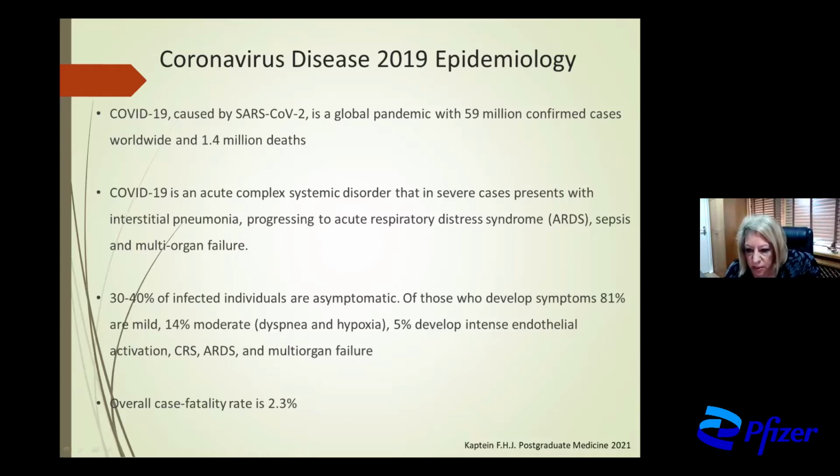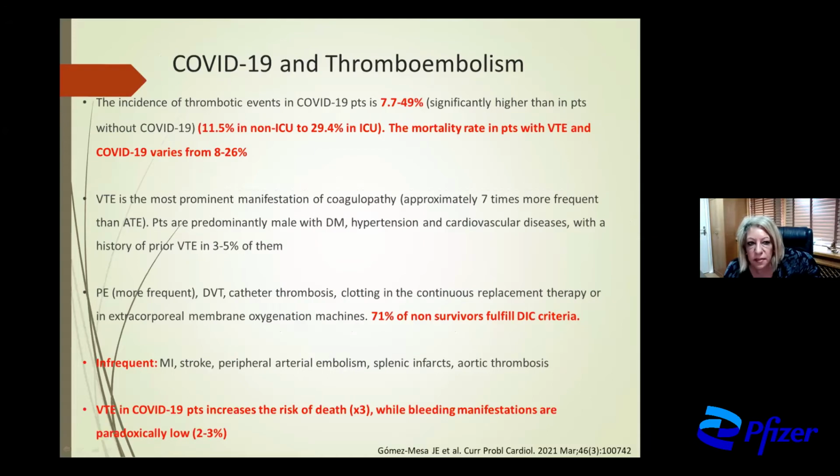Of those who develop symptoms, 81% are mild, 14% are moderate, 5% develop intense endothelial activation, cytokine release syndrome, ARDS, and multi-organ failure. The overall case fatality rate is 2.3%. The incidence of thrombotic events in corona patients is from 7.7 to 49%, and this is significantly higher than in patients without corona. The mortality rate in patients with venous thromboembolism and corona varies from 8 to 26%.